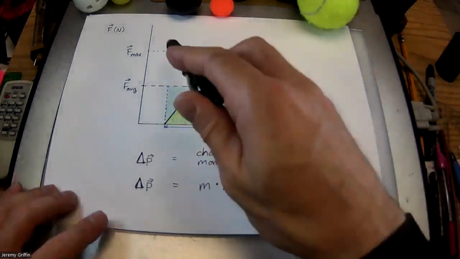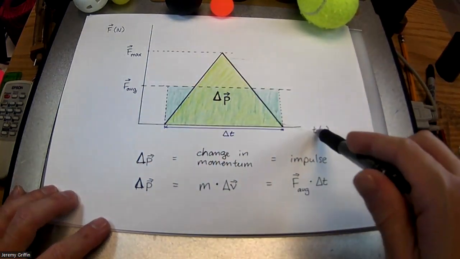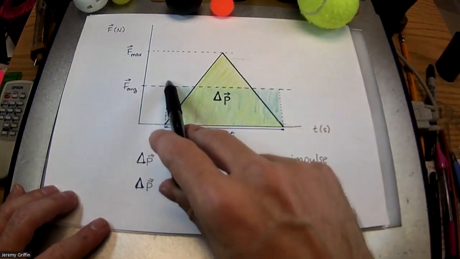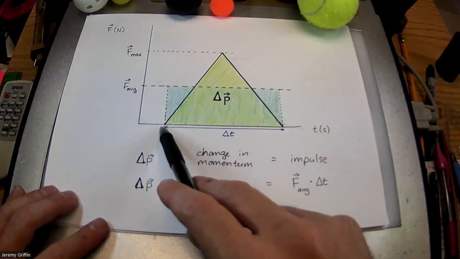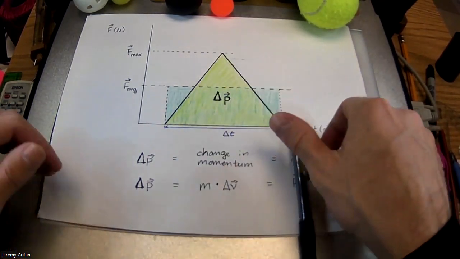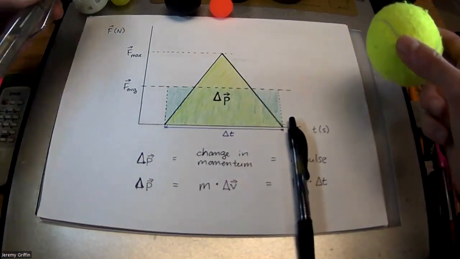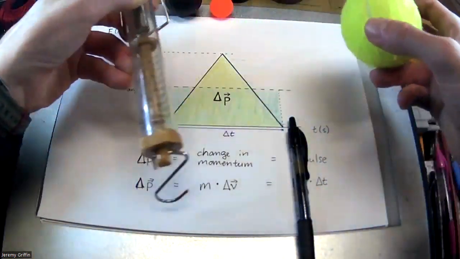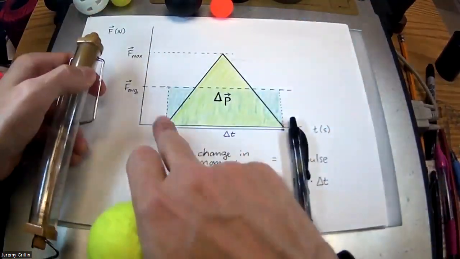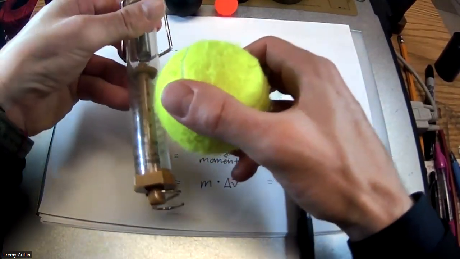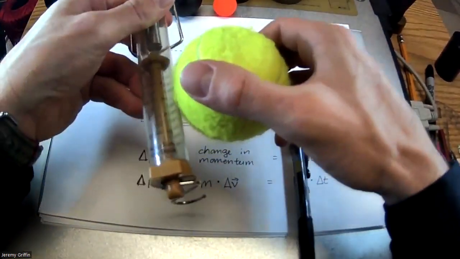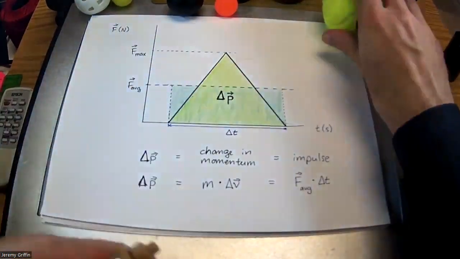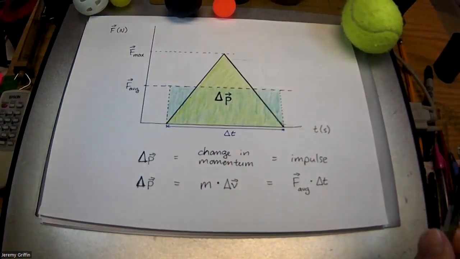Okay? Now, graphically, on a force versus time graph, it'd be the area under the curve. Now, if you have a constant force, that's going to create a rectangle shape. But really commonly, you'll see these like triangle shapes, right? So if you have like a bat and a ball, and here comes the bat, here comes the ball, and you do it in slow motion. There's the point where they first make contact, then the bat pushes maximally against the ball, okay? And then finally the ball rebounds and then leaves contact with the bat, like, right at this point. Right? So there's like a variable force, but it would just be the area under the curve.